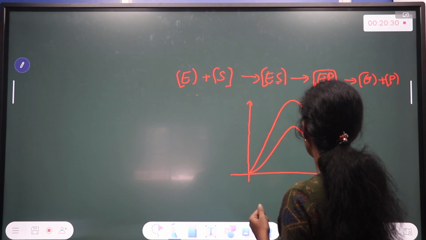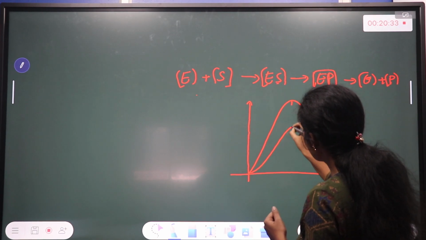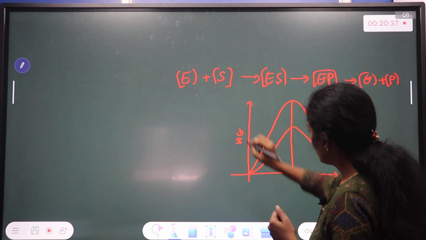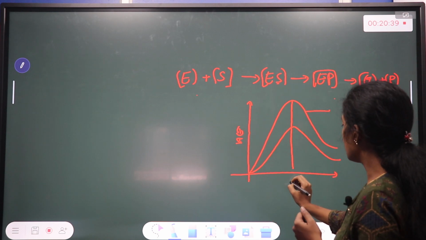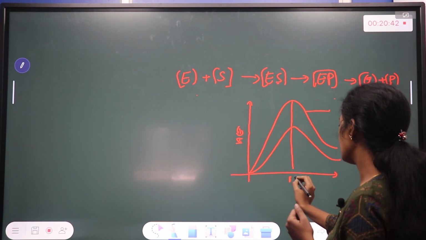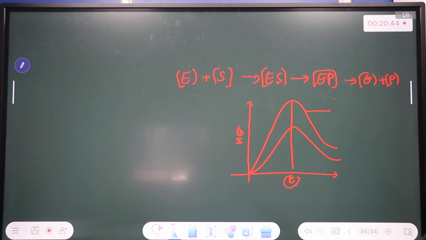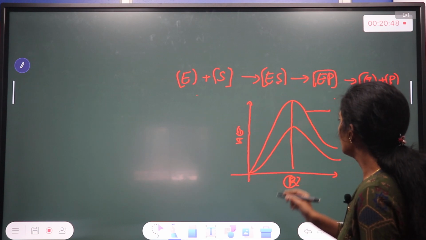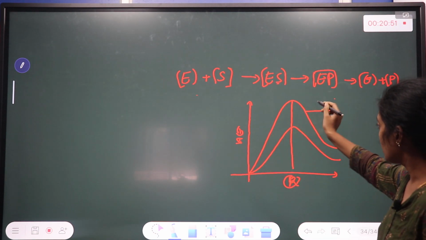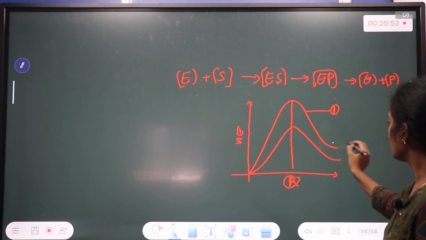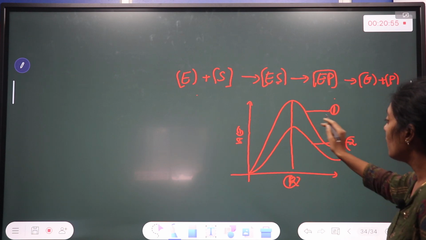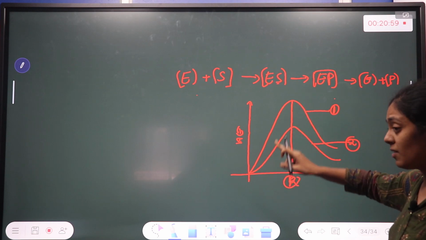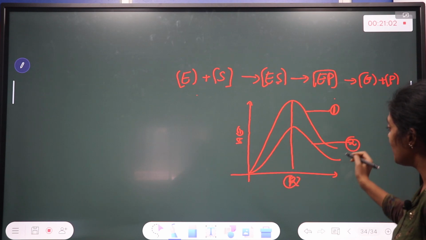So see here. This is the activation energy, and this is the progress of the reaction. This is the rate of the reaction. Here, this first one is 1, this is 2. The first curve is without enzyme, the second is with enzyme.